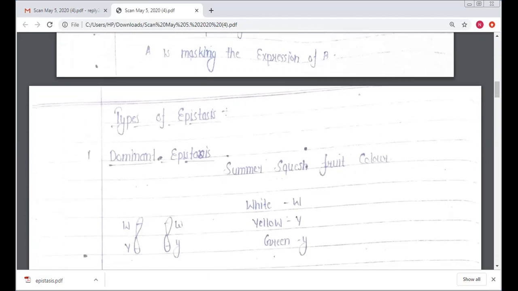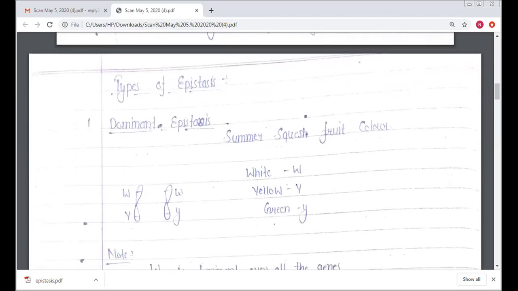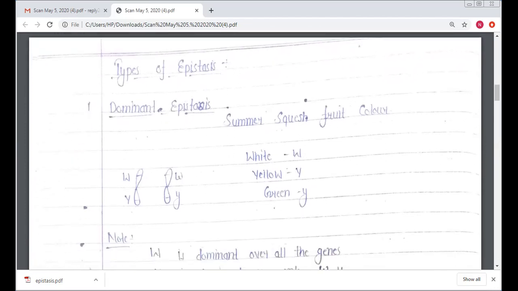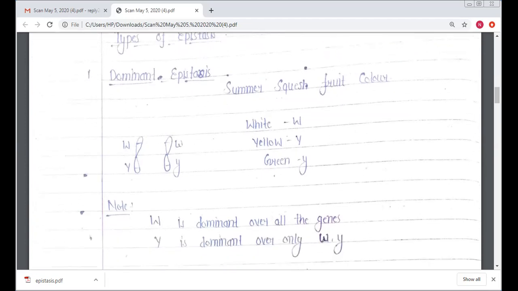Now the types of epistatic gene. Epistatic genes are of two types: first is dominant epistatic and another is recessive epistatic. For dominant epistatic, we take the example of summer squash fruit color. Briefly, in homologous chromosomes, capital W codes for white color and small w codes for yellow color.